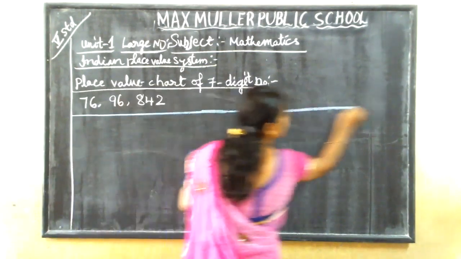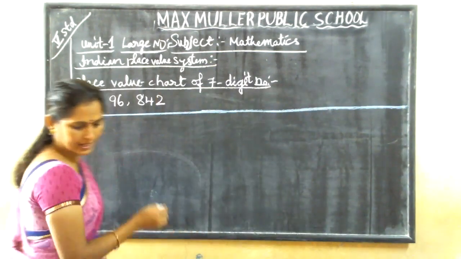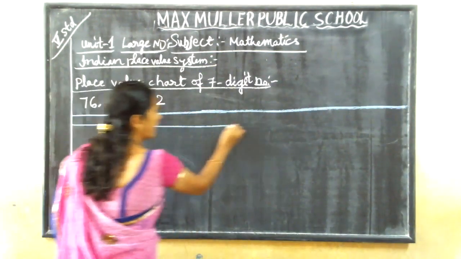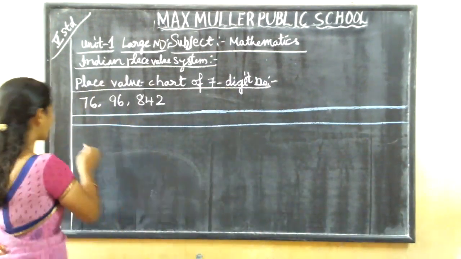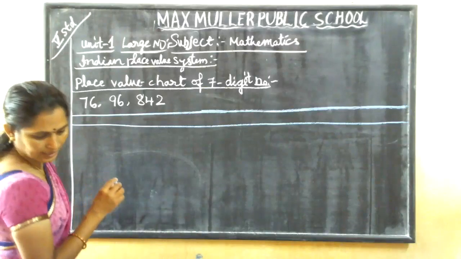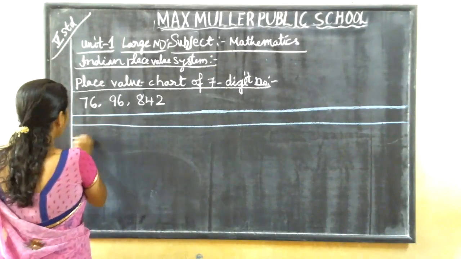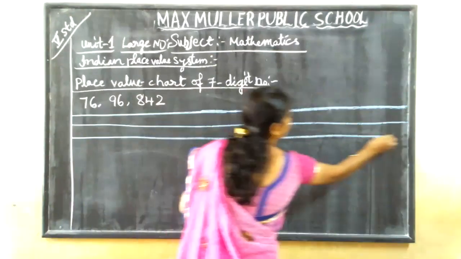Now I will draw the place value chart. Take a scale and draw the lines properly, the way I did in the classwork. You have to follow the same method and maintain the classwork very neatly, children.